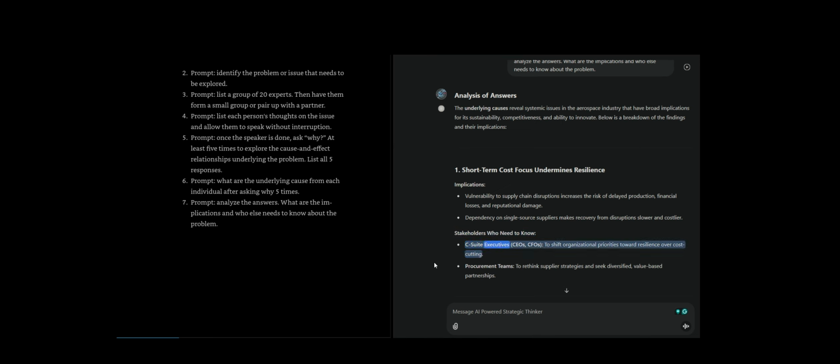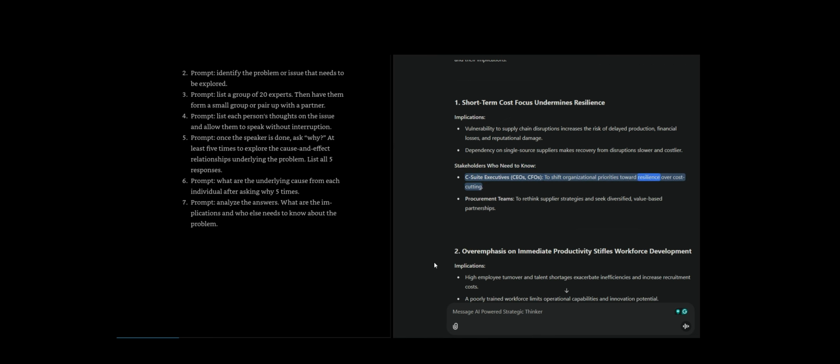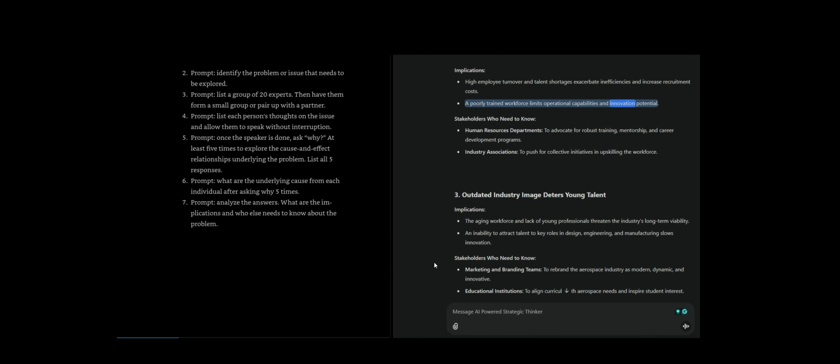Stakeholders who need to know. C-suite executives, CEOs, CFOs, to shift organizational priorities toward resilience over cost-cutting. Procurement teams, to rethink supplier strategies and seek diversified, value-based partnerships. 2. Implications. High employee turnover and talent shortages exacerbate inefficiencies and increase recruitment costs. A poorly trained workforce limits operational capabilities and innovation potential.